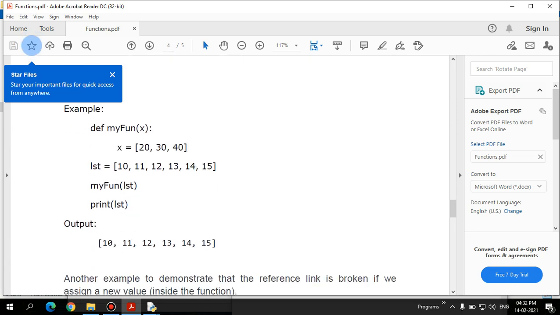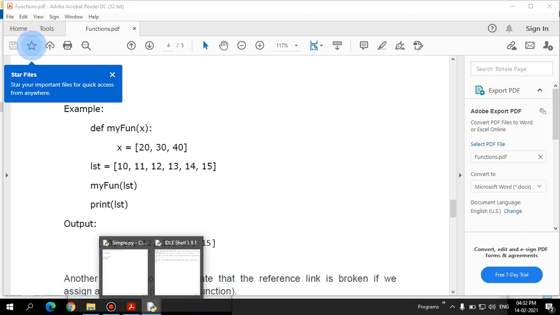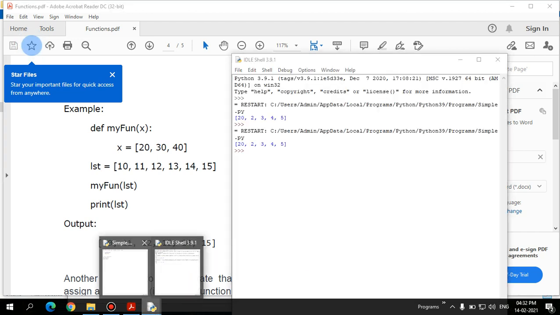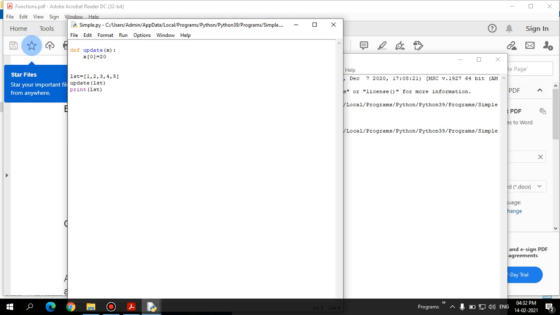The same example is defined here. In my function x equals, and instead of changing one single value, I am going to change multiple values. Let's take 20, 30 and 50. Look, the change will not get reflected.